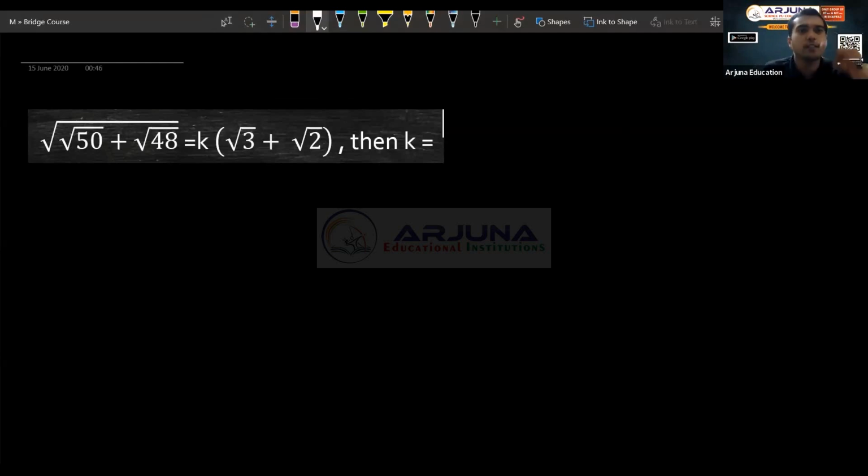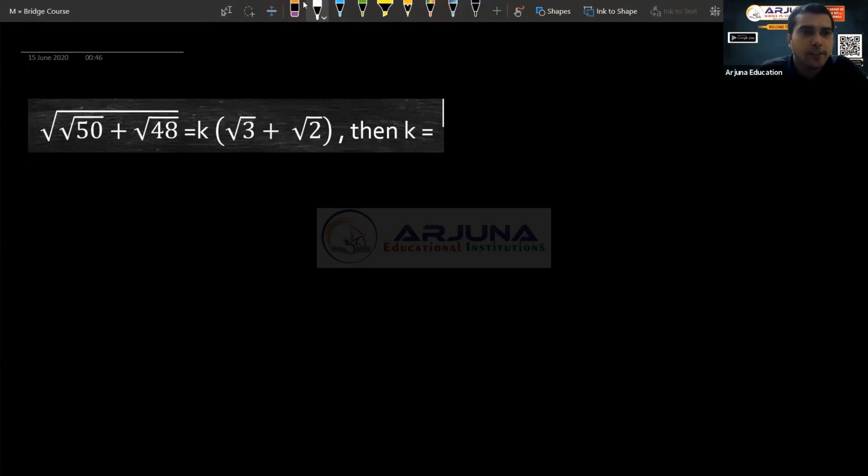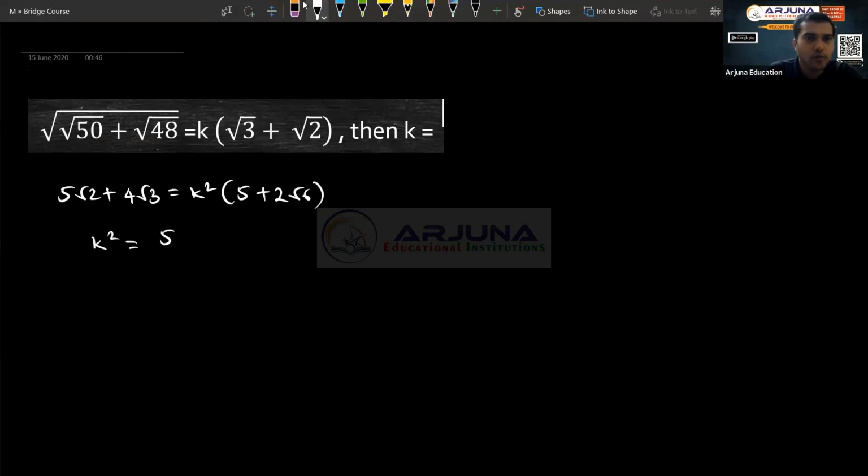Now you have root of this. So what I was explaining you, square both the sides, you will get root 50 is 5 root 2, and this is 4 root 3 is equal to square of k, k square into 5 plus 2 root 6, right? So then you will get k square equal to 5 root 2 plus 4 root 3, divided by 5 plus 2 root 6. So then you can do rationalization here.